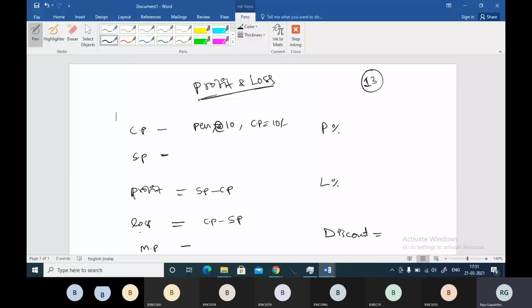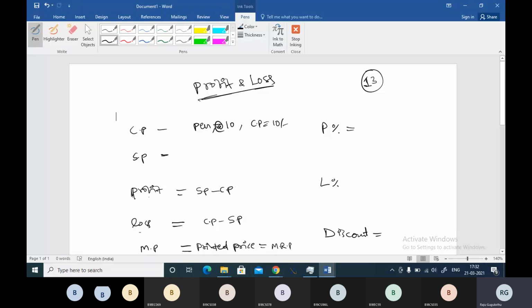Okay. Next term we have marked price, boss. Marked price is also called printed price, which is printed on the article. You can say MRP, maximum retail price. Marked price or printed price will be printed on the article, right? Next, let's go to P percentage. P percentage means profit percentage, boss.